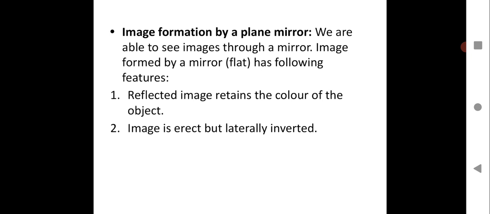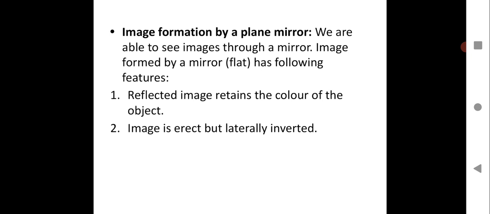Image formation by plane mirror. We are able to see images through a mirror. The image formed by a plane mirror, that is a flat mirror, has the following features. Since we all have that plain flat mirror at home, what are the features? The reflected image retains the color of the object. You all know the color of the object will not change. It will look as it is, whatever the color may be.